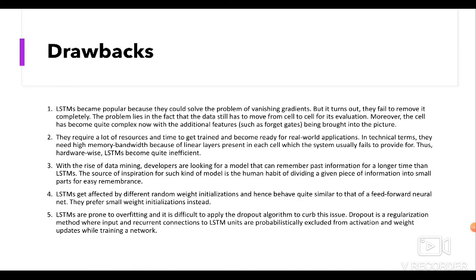They prefer small weight initializations instead. And fifth point is, they are prone to overfitting and it is difficult to apply the dropout algorithm to curb this issue. Dropout is a regularization method where input and recurrent connections to LSTM units are probabilistically excluded from activations and weight updates while training the network.